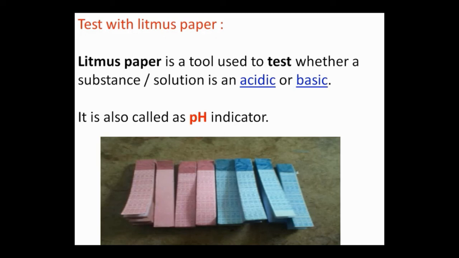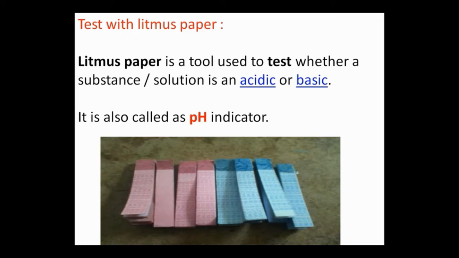So what is litmus paper? Litmus paper is a tool. It is made up of paper only, but some dyes are used to make this litmus paper, okay, and because of that this litmus paper has colors. So litmus paper is a tool used to test whether a substance or solution is acidic or basic.